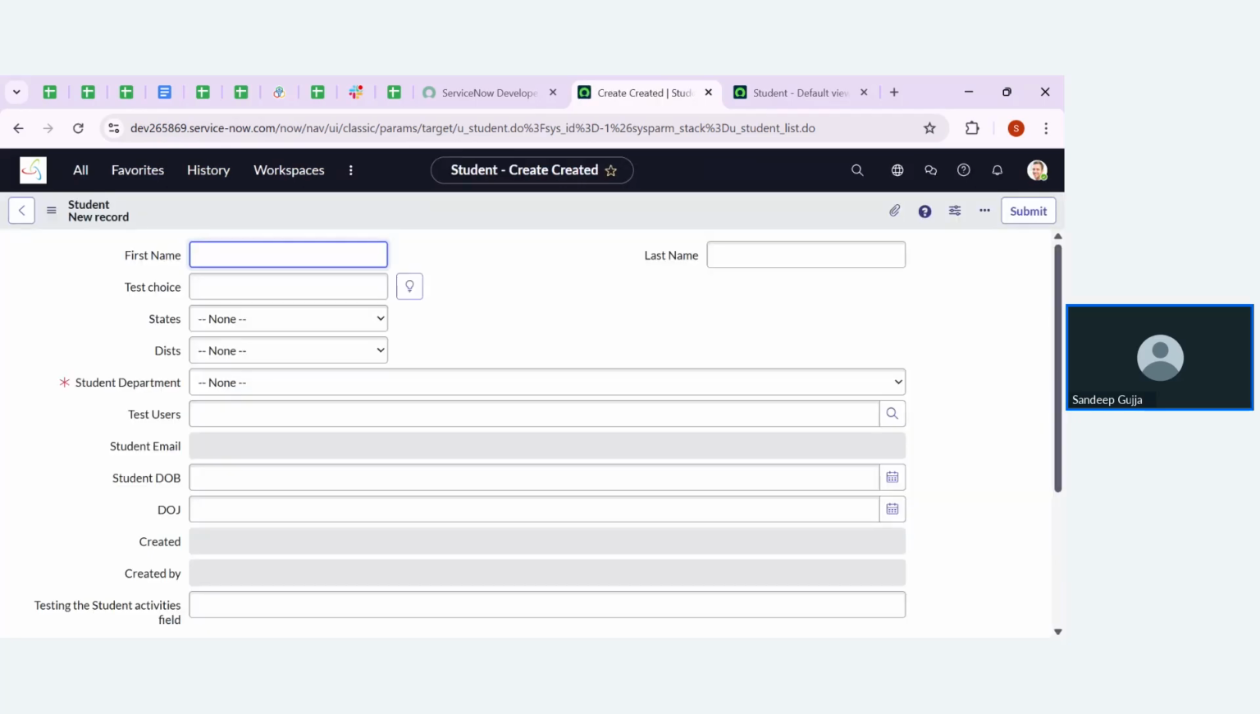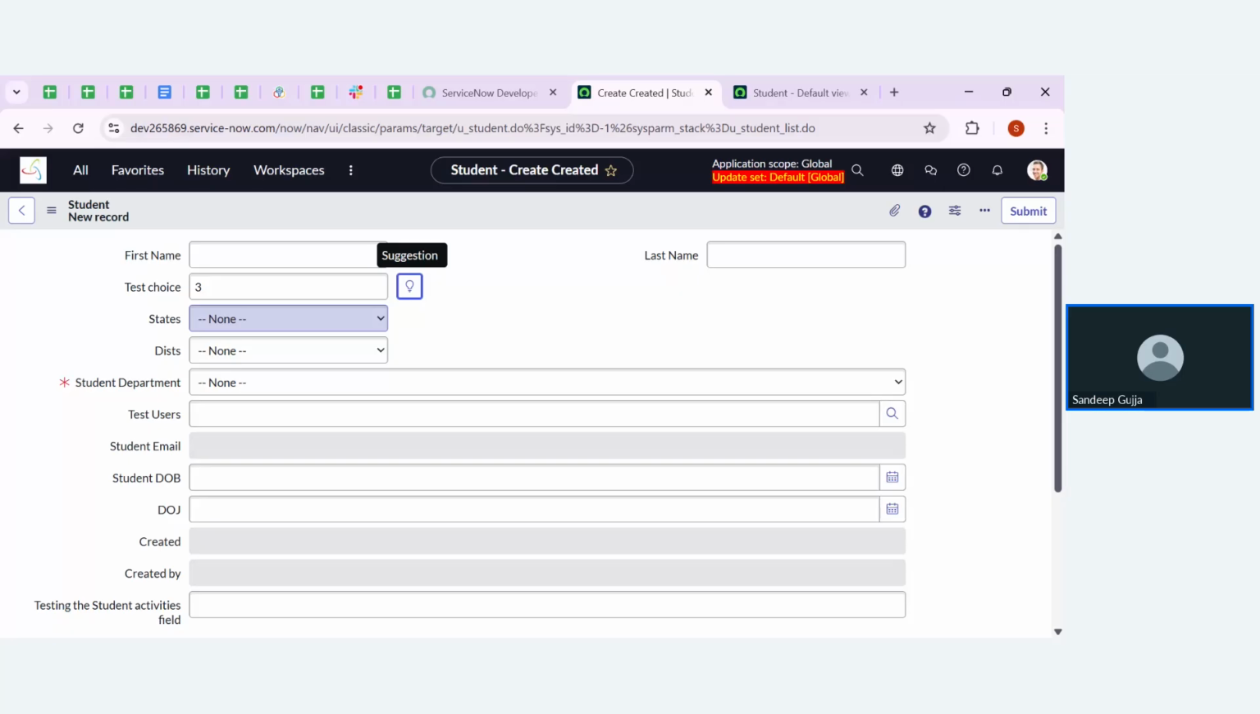Now for the test choice field that I have created, there is no drop down, but beside the field, one suggestion symbol has been created. If you want to pick the choices that are there in the field, we can click on this bulb and pick the choice that is there.